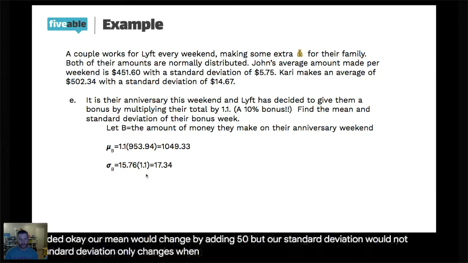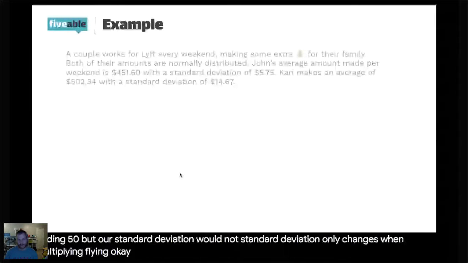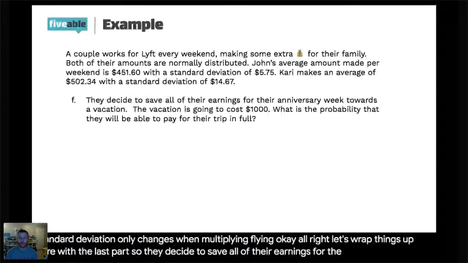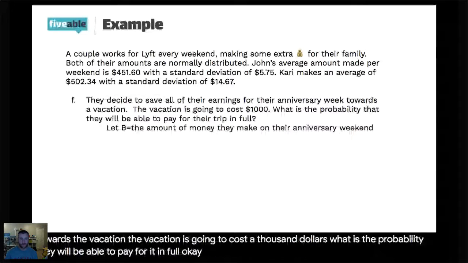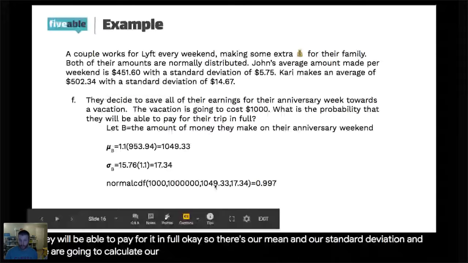Okay. All right, let's wrap things up here with the last part. So they decide to save all of their earnings for their anniversary week towards a vacation. The vacation is going to cost $1,000. What is the probability they will be able to pay for it in full? Okay. So there's our mean and our standard deviation, and we are going to calculate our normal CDF. It's the same problem that we had before.